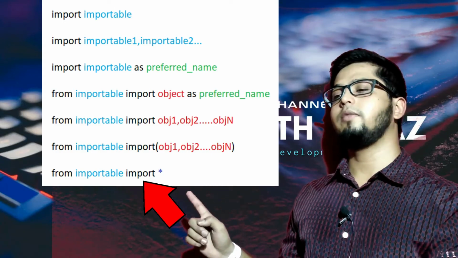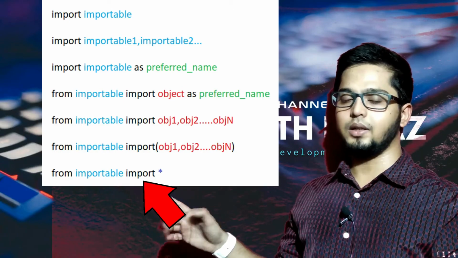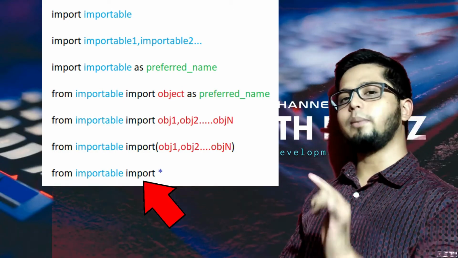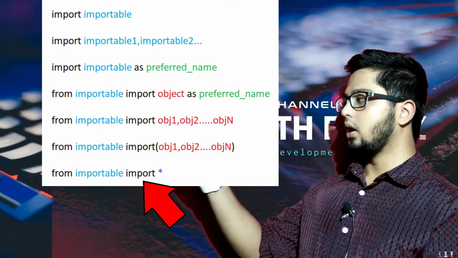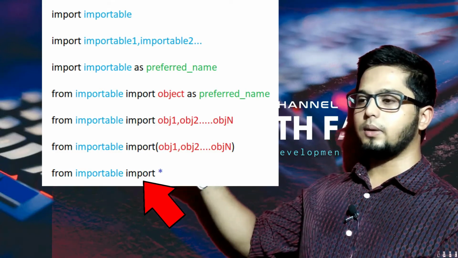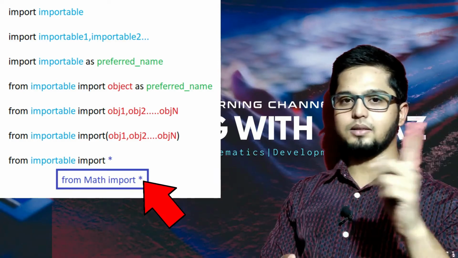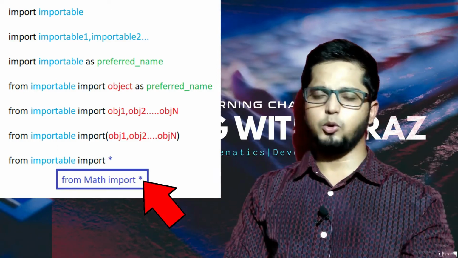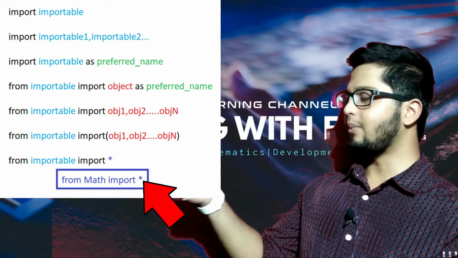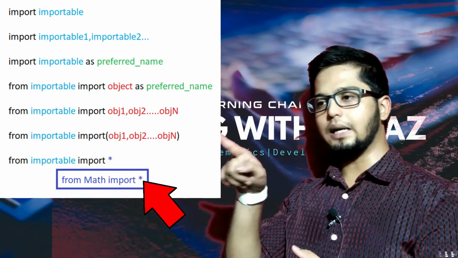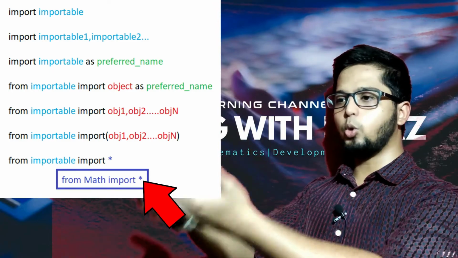You will not get it by itself. It is not self-explanatory. Others are self-explanatory, you can read and understand them. However, I'm explaining them in the implementation part. Now this one: from math import star. Math is one of the modules that I'm using to make you understand. From math import star. From means from that math module, import star.